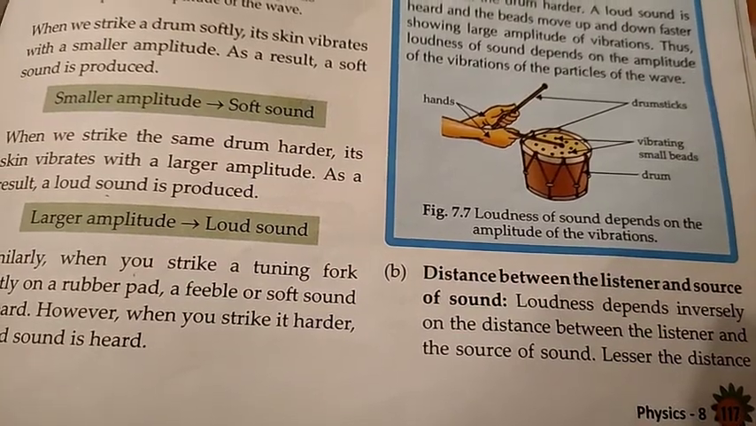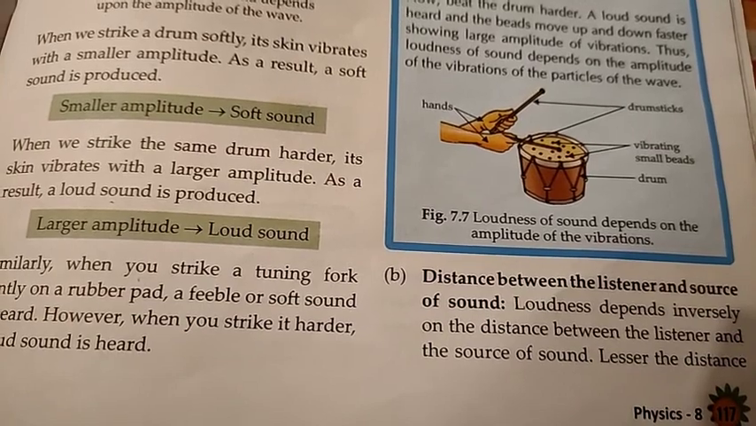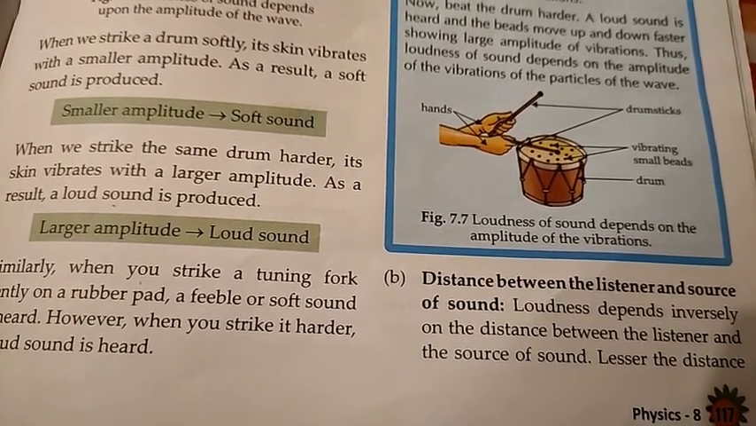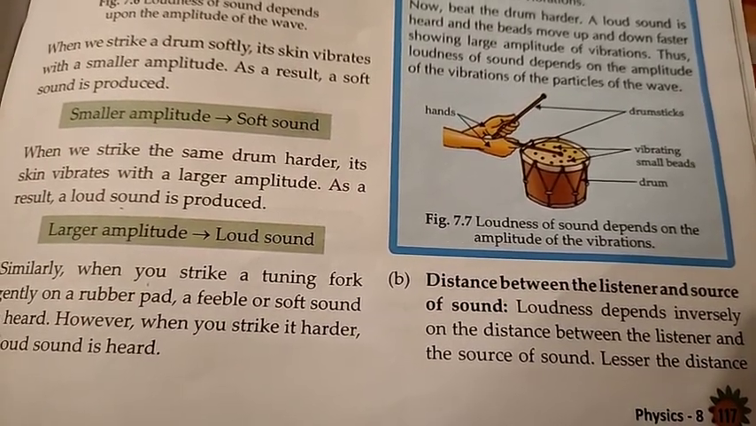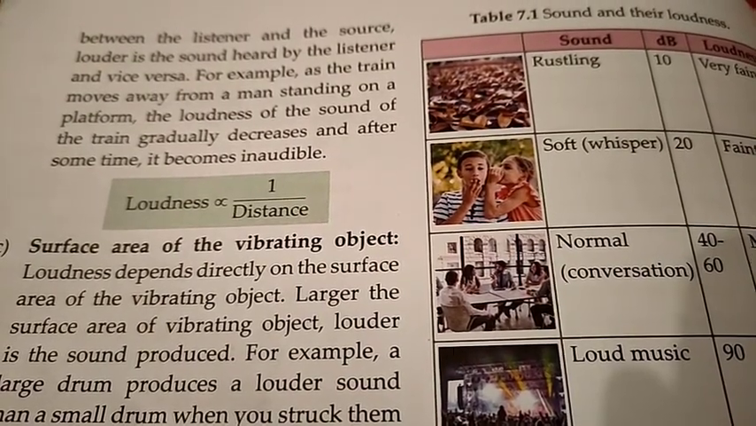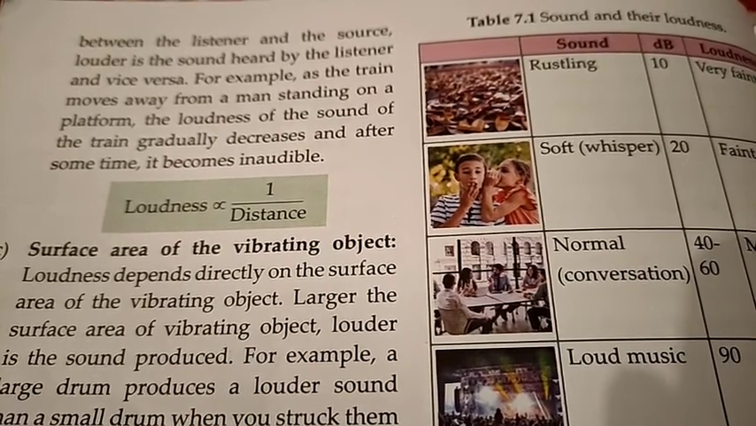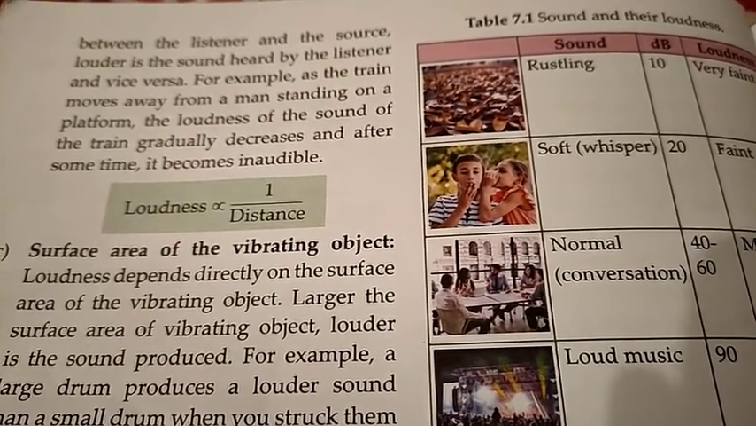Now the second factor is the distance between the listener and source of sound. Loudness depends inversely on the distance between the listener and the source of sound. Now what does inversely proportional mean? It means that if the distance between the listener and the source of sound is less, then the sound heard by the listener is louder.